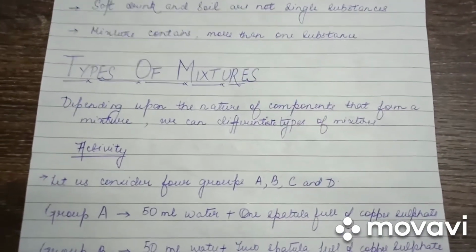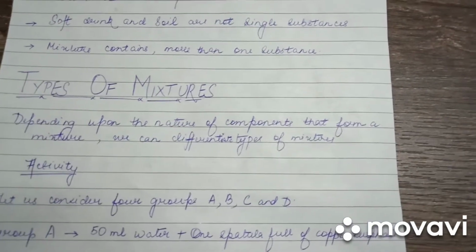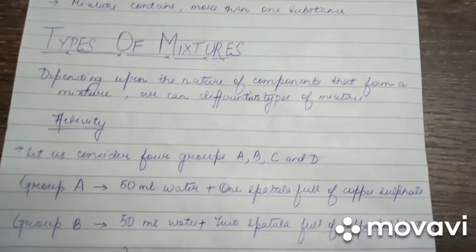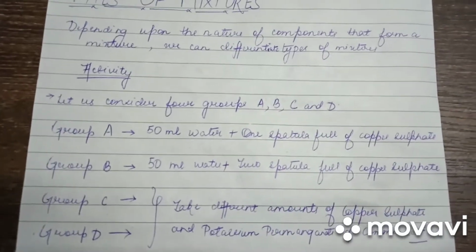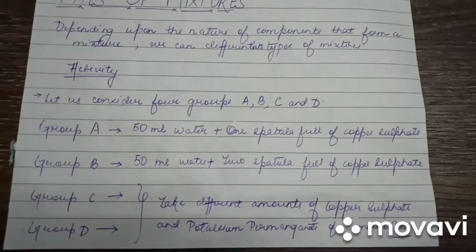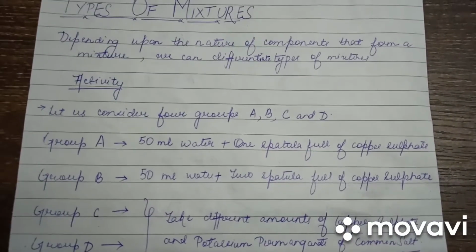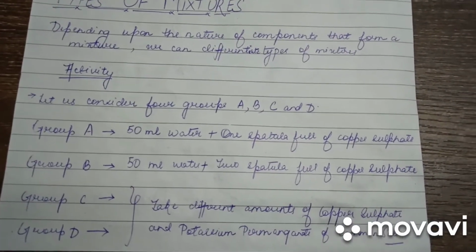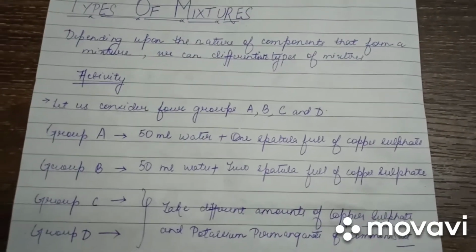Depending upon the nature of components that form a mixture, we can differentiate types of mixtures. We shall do this with the help of an activity. Let us consider four groups A, B, C and D. Group A has 50 ml water and one spatula full of copper sulfate.